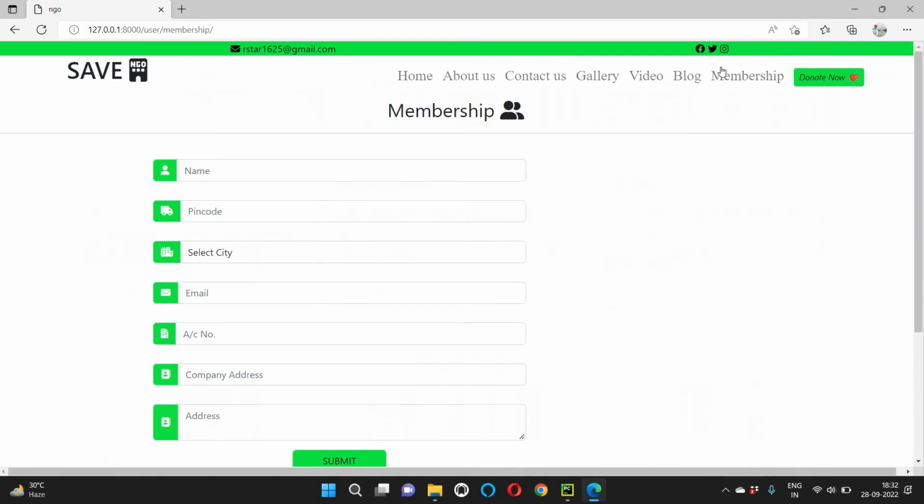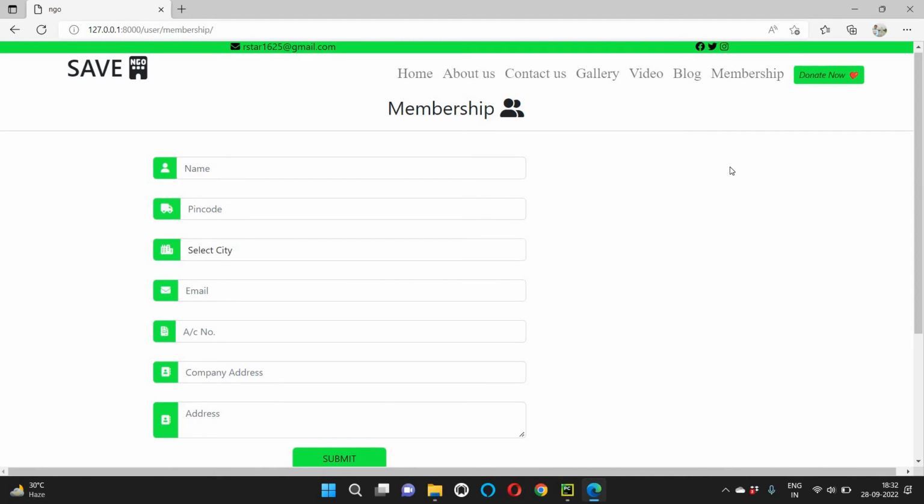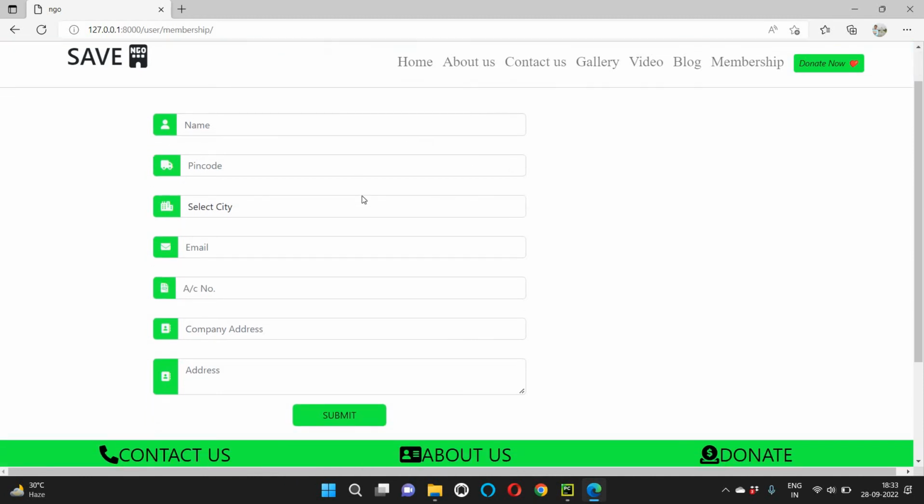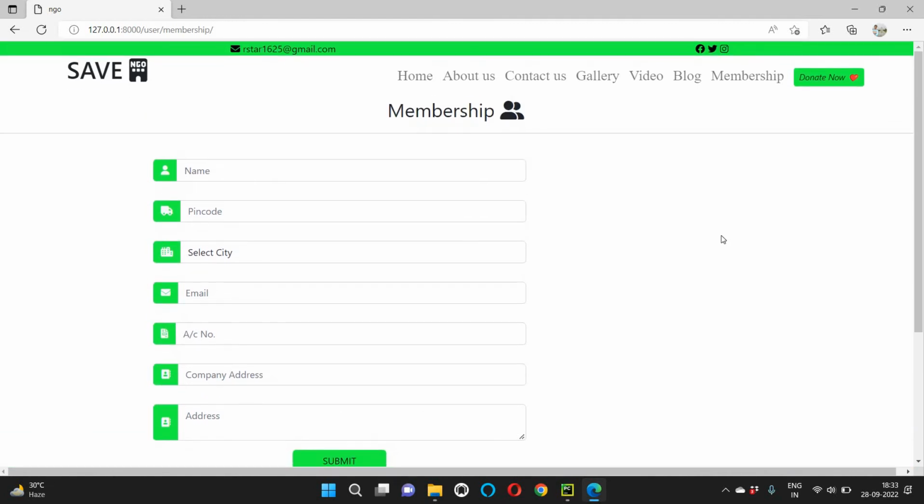Now moving on to our next menu, which is membership. If you want to take a membership in our NGO, it is free of cost, of course. You just have to fill this form, enter your city, your email address, your account number, your address, your company's address, and just click on submit. We will give you a membership and we will reach you whenever we arrange anything in your area or in your nearby area. The final menu of our website is donate now.